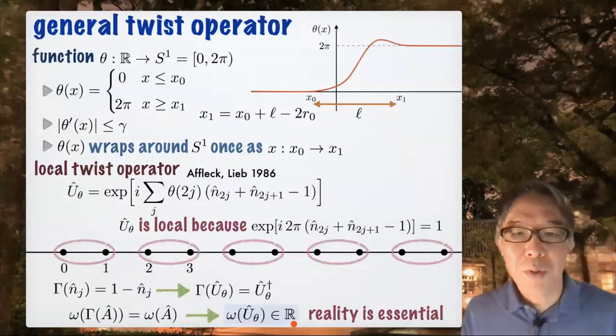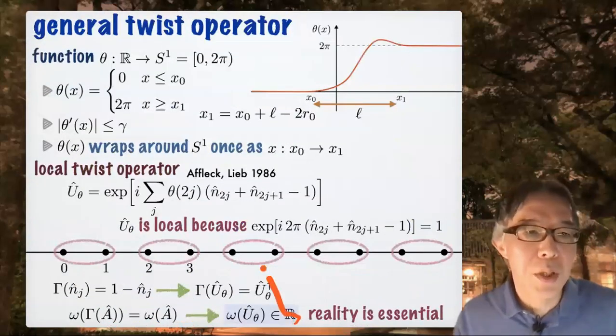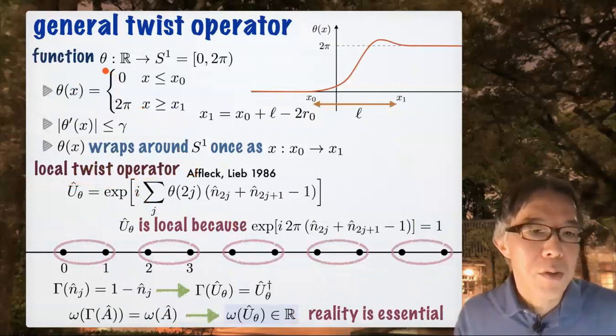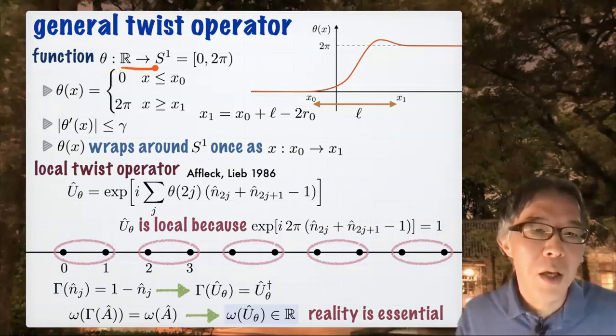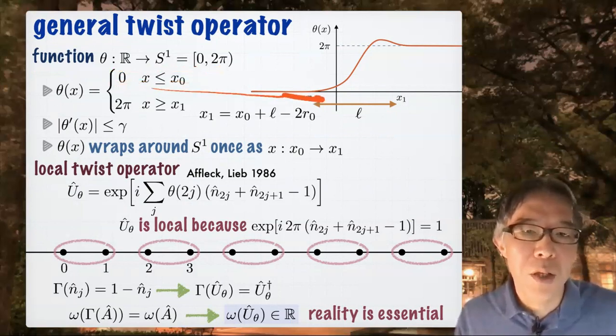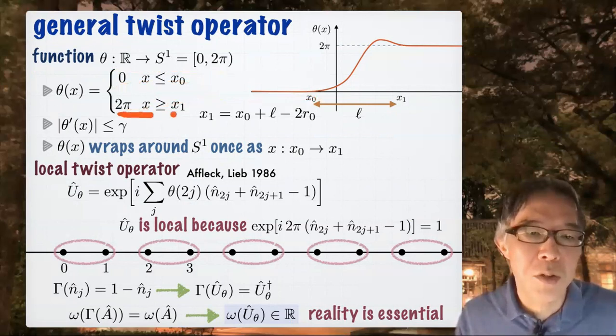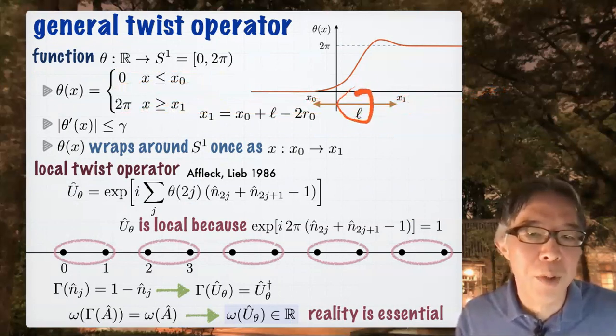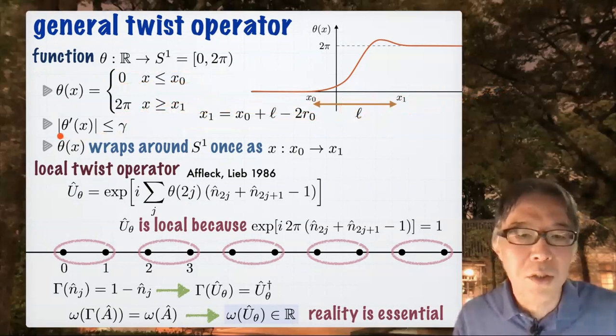Okay, so I'm going to define our index. For this purpose, I introduce the local twist operator. So this function theta is a function from R to S1, which I parameterize like this, which is 0 when x is less than x0, and which is 2 pi when x is larger than x1, and x1 and x0 are separated roughly by the distance L. And I assume that theta changes very gradually.